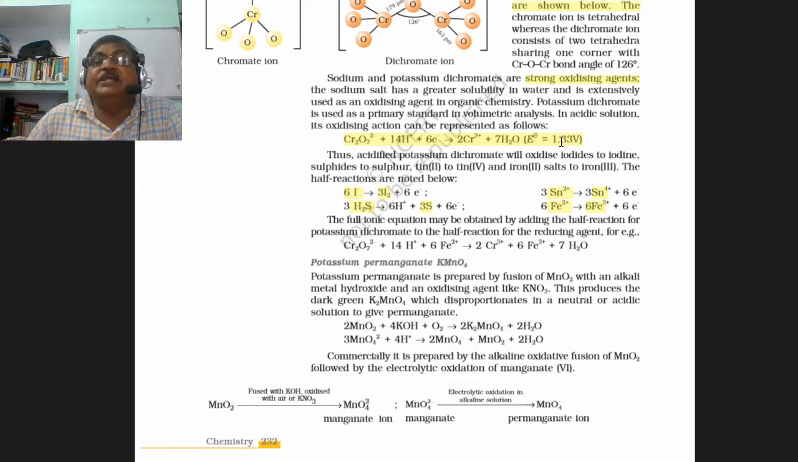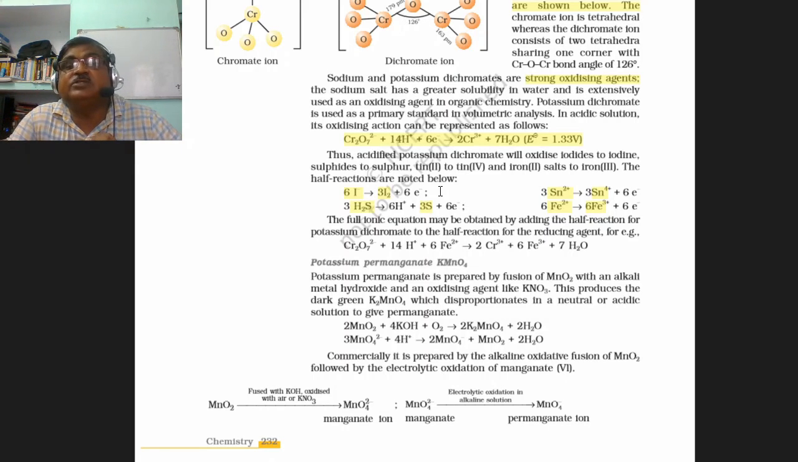On adding the first equation, reduction of dichromate into chromium ion, and the second equation, iodide into iodine, the 6 electrons get cancelled, and the resultant is the required balanced chemical equation for the oxidizing property of dichromate ion, in which the iodide ions are getting oxidized into iodine. In a similar manner, hydrogen sulfide is getting oxidized into sulfur, stannous ion is getting oxidized into stannic, and ferrous salts are getting oxidized into ferric ions.